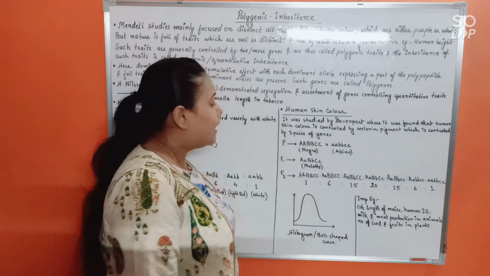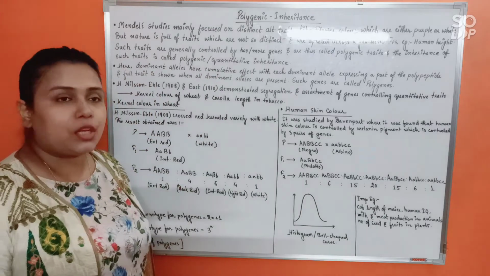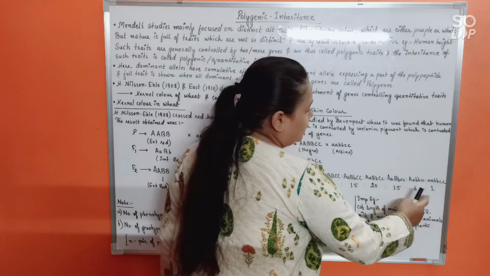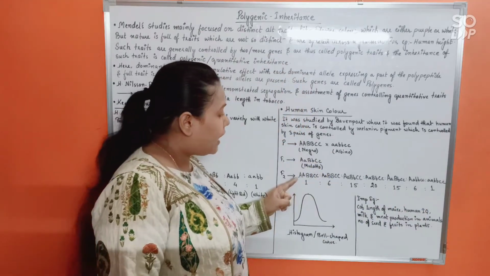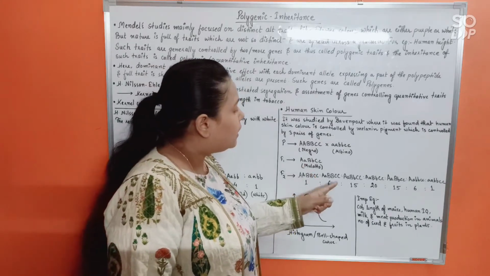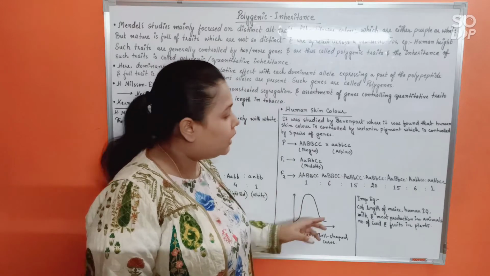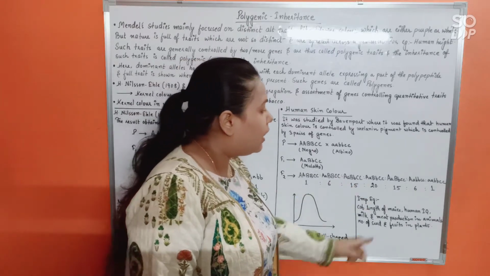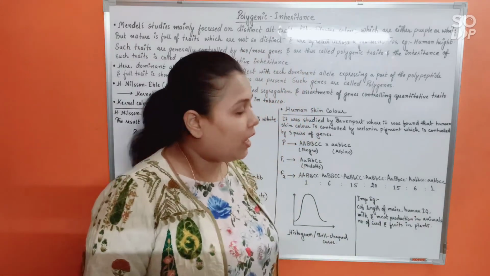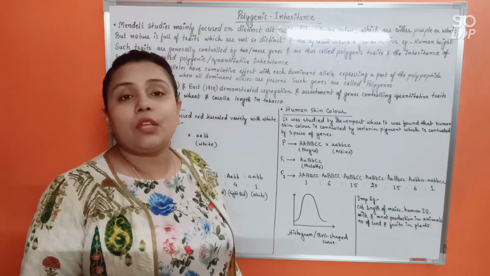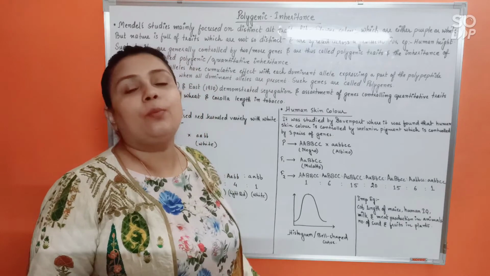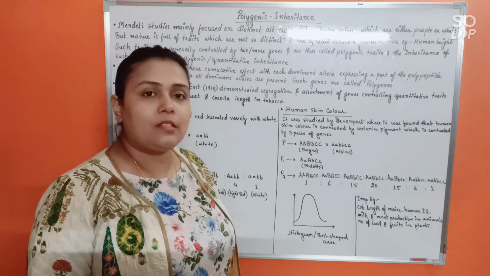Alright. And hence, the phenotypic ratio that will be produced here will be 1:6:15:20:15:6:1. So where 1 is very dark or extreme dark, 6 would be dark, then 15 would be fairly dark, 20 would be intermediate dark, another 15 will be for fairly light, then 6 for light, and 1 is for extreme light, that is albino. Alright, so this is the phenotypic ratio here. I hope all of you have understood what is polygenic inheritance by now.